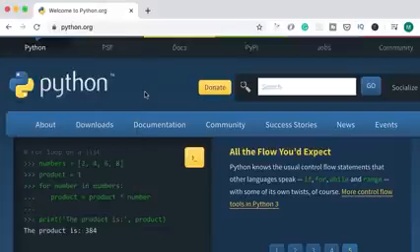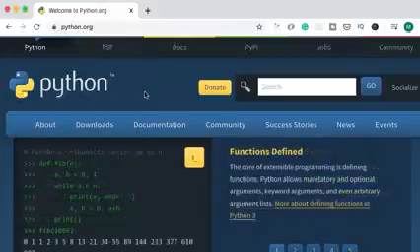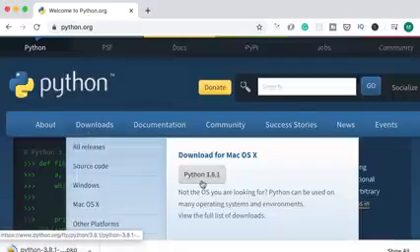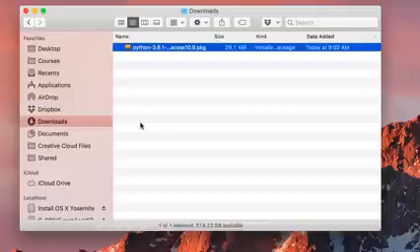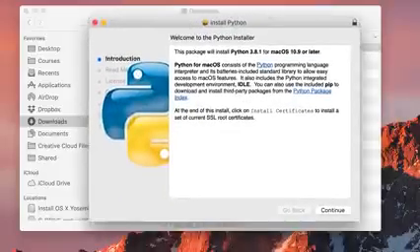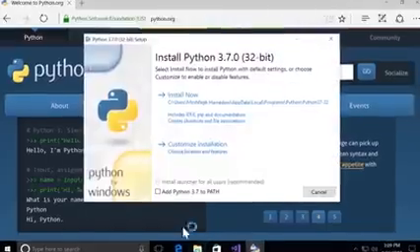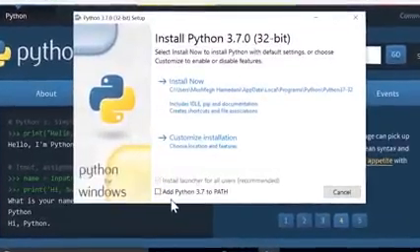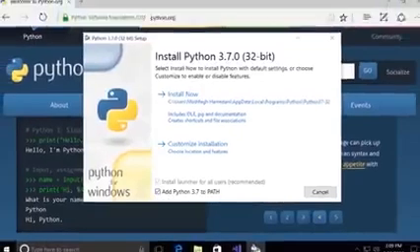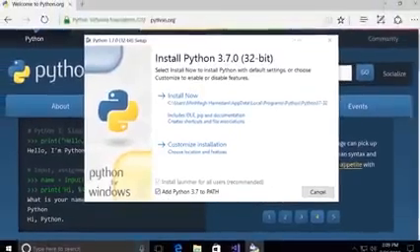All right, the first thing I want you to do is to head over to python.org to download the latest version of Python. So you go to Downloads and select the latest version of Python. Here in your Downloads folder, you should see this package. Simply double-click it. You're going to see this Python installer. If you're on Windows, you will see this checkbox over here. Add Python to path. Make sure to check it. It's really important. Otherwise, you're not going to be able to follow this tutorial.